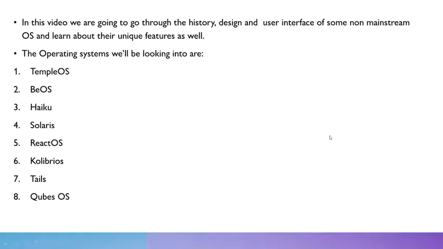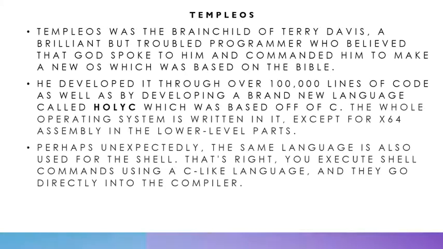In this video, we are going to go through the history, the design, and the user interface of some non-mainstream OS and learn about their unique features as well. The operating systems we'll be looking into are Temple OS, BeOS, Haiku, Solaris, ReactOS, Colibri OS, Tails, and Qubes OS. So let's get started.